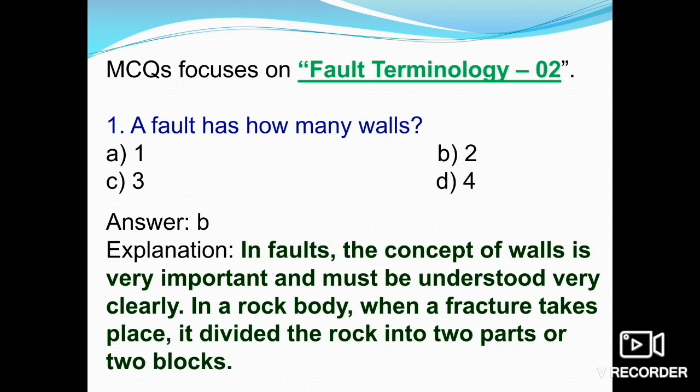If the fault plane is vertical, then it has neither hanging wall nor foot wall. If the fault plane is not vertical, the block of rock lying above the fault plane is known as the hanging wall, and the block below the fault plane is known as the foot wall. So a fault has two walls, hanging and foot wall.